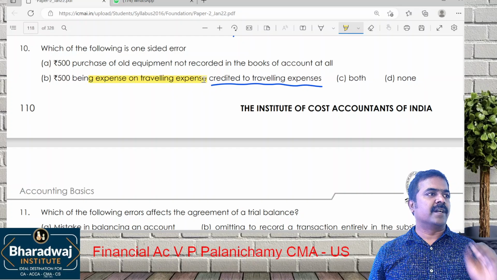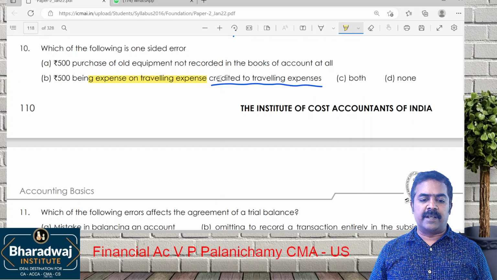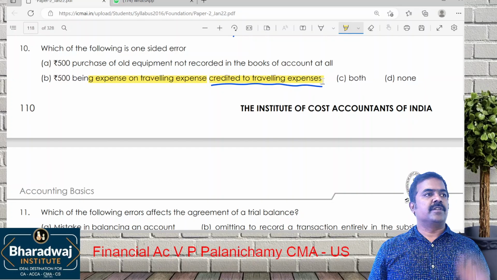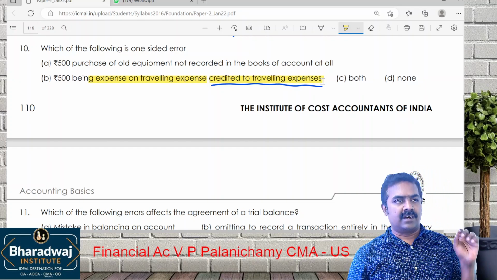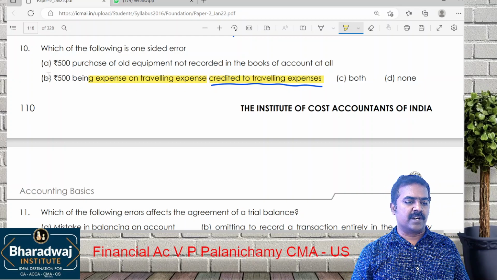Expense, debit or credit? Debit, but what have they done? Credited. So this will affect only which account? Traveling expense account. This is one-sided error.